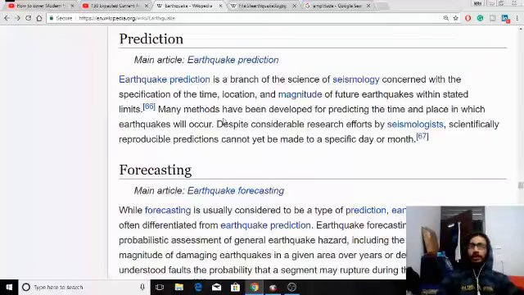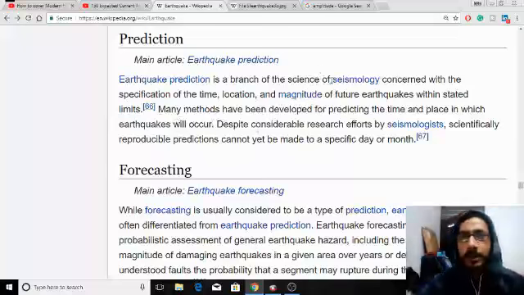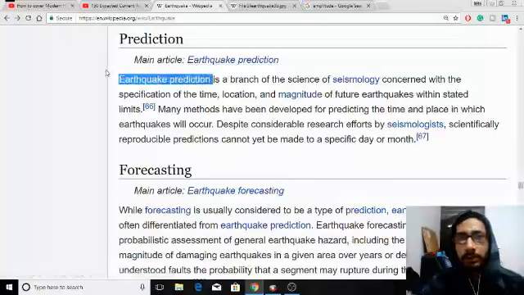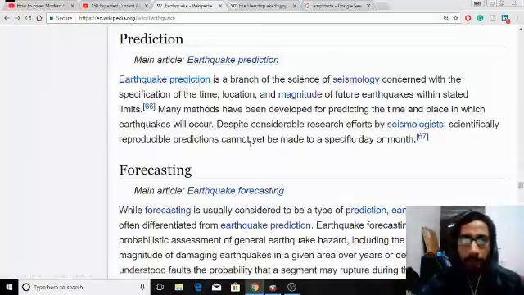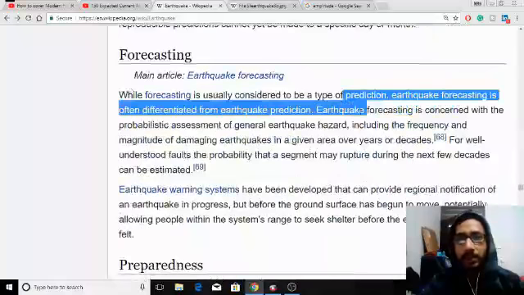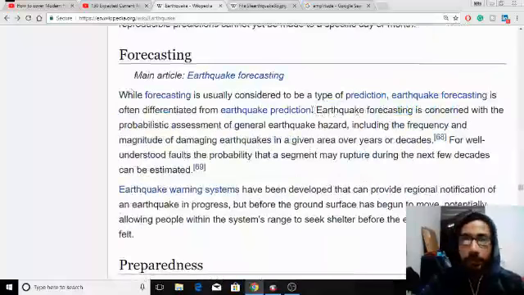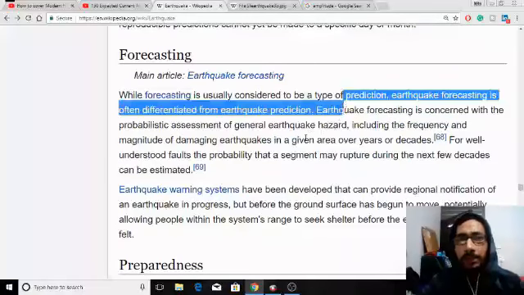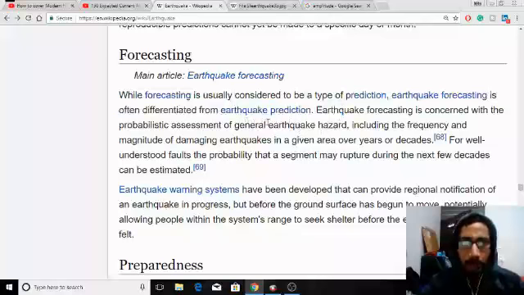So obviously, I think 2 years before it was predicted that an earthquake may take place in these Uttarakhand areas, right? That's coming under zone 5. While forecasting is usually considered a type of prediction, it's not a hard and fast rule. They predicted an earthquake may take place, but on the basis of some mathematical calculations, they predict the location and nearby time also of when the earthquake may occur.